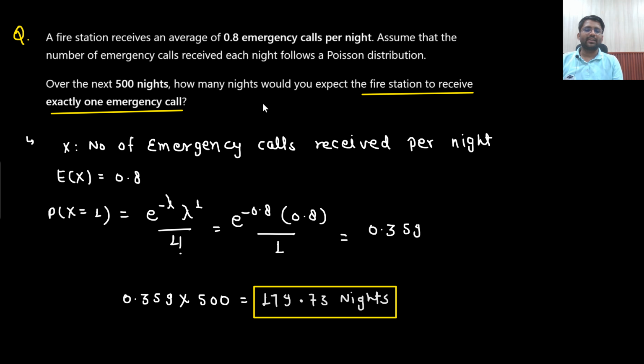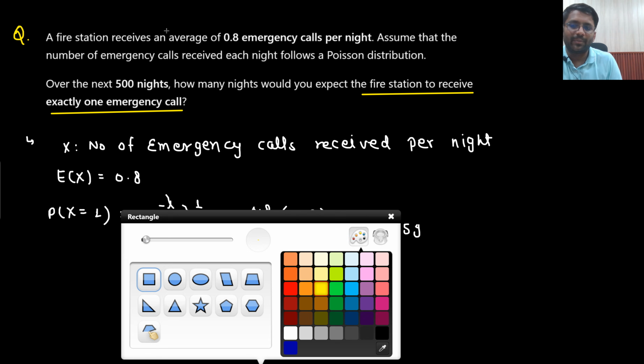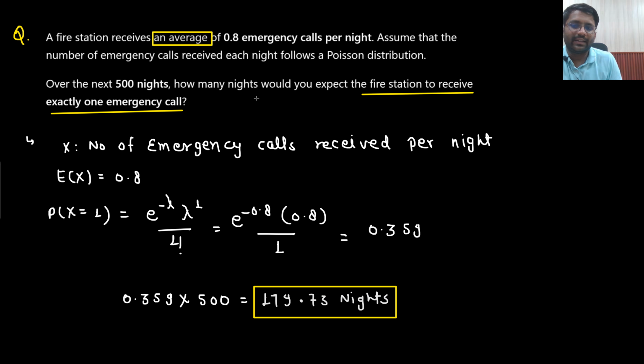Did you understand this kind of question or not? Say yes or no. How you solve these kind of problems, is that completely clear to you or not? Again I am telling you, whenever the question is based on Poisson's distribution, an average of this kind of language would be written. Most likely in the examination they themselves will say that it is based on Poisson's distribution. Then you would understand that my target now is to frame my random variable x.